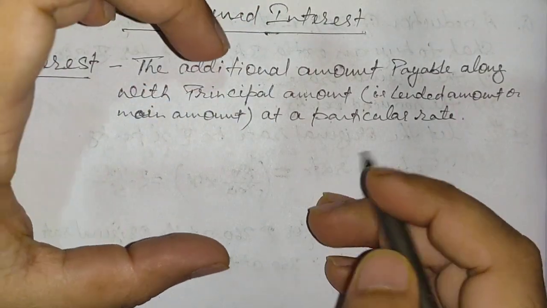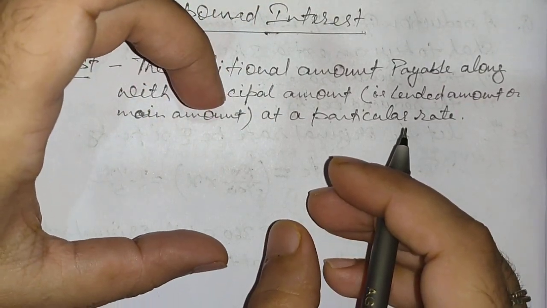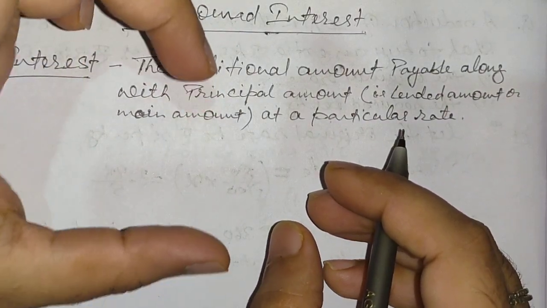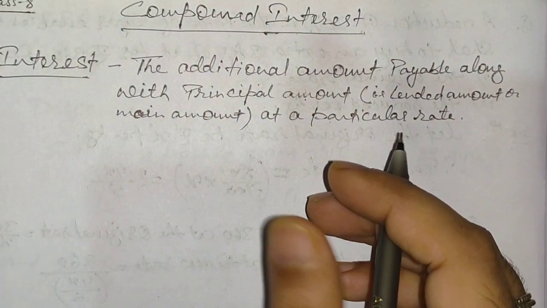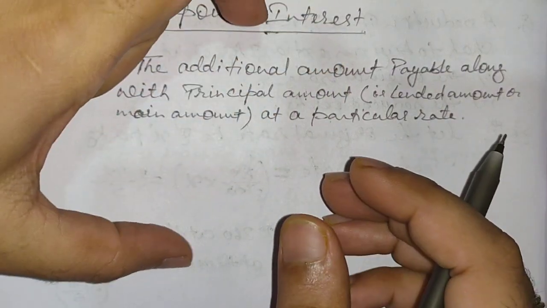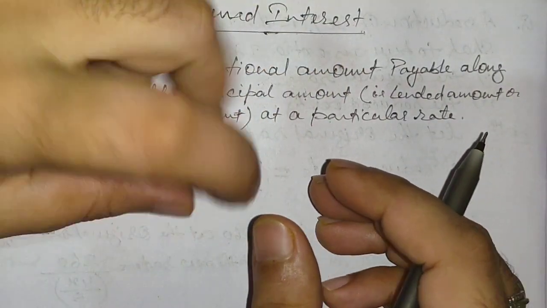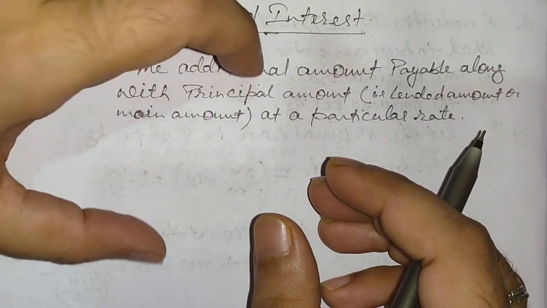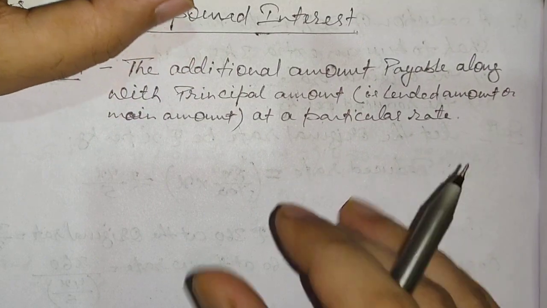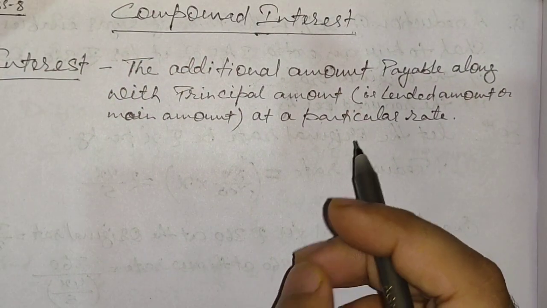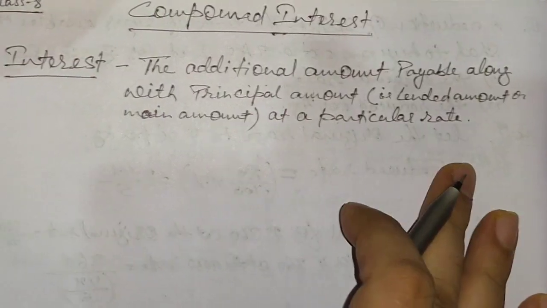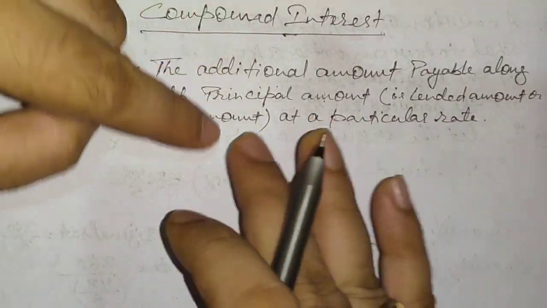After that time, the person who had taken the amount has to return the amount to the other person. When he returns the amount, he needs to pay the original amount as well as some additional amount which is charged as interest. I hope now that you have understood interest. Now we'll discuss more about interest. We are going to classify interest into two types: simple interest and compound interest.